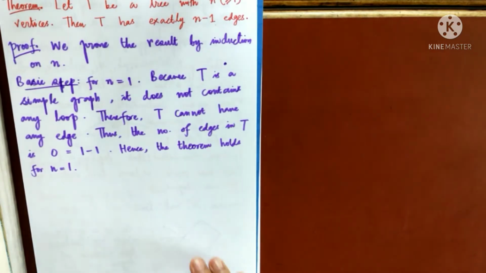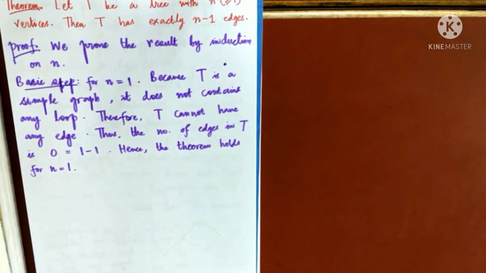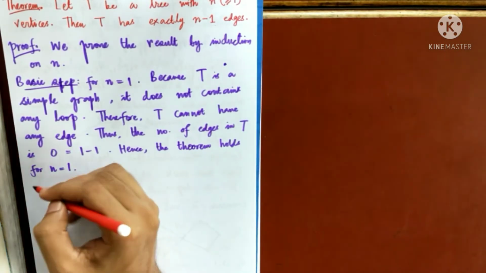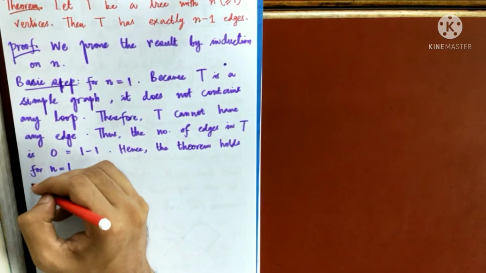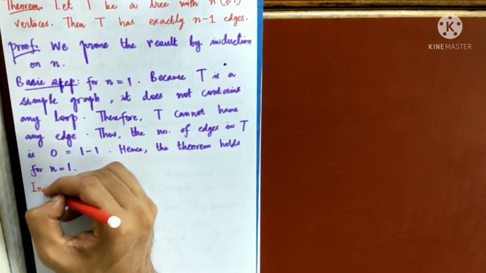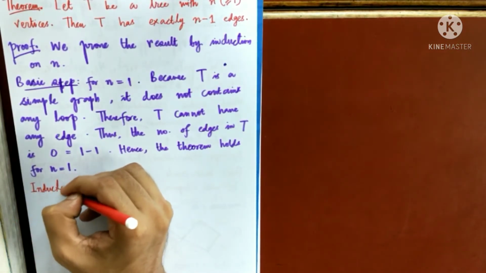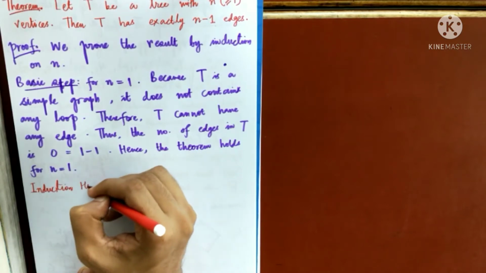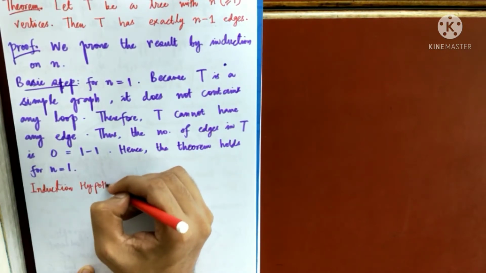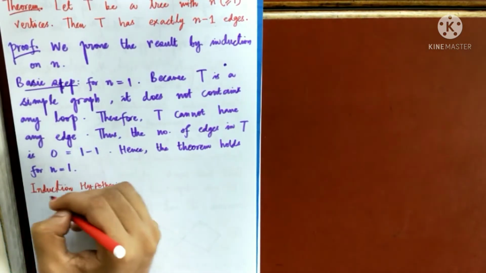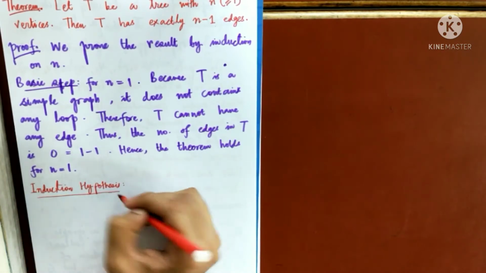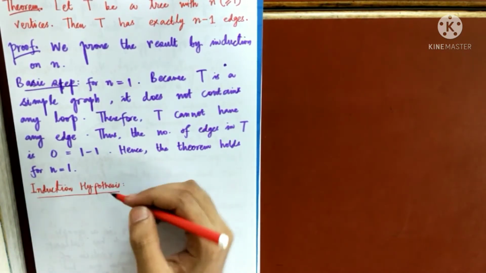So now we'll talk about the induction step. I'll assume that the theorem is true for any tree containing k vertices. So let me take the induction hypothesis. This is what we do in induction. We'll assume that the theorem is true for any tree having k vertices.